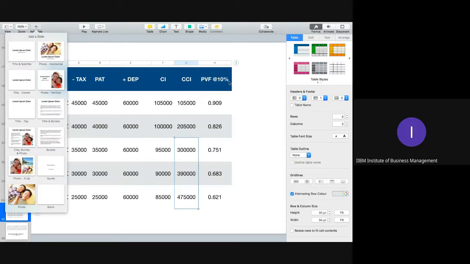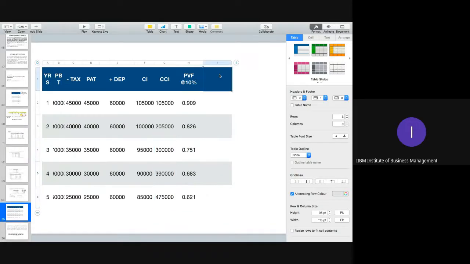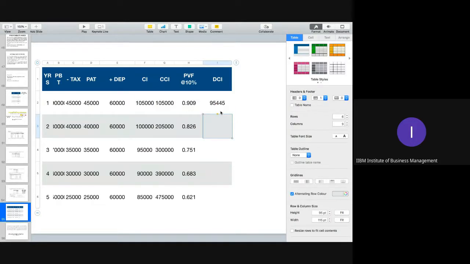CCI. Okay. Now we go for the next calculation, which is the discounted cash inflow, DCI. So this is CI, this is PVF. First of all, this column into this column. You will get this amount, and the rest you can copy. So you will get all these amounts of DCI.